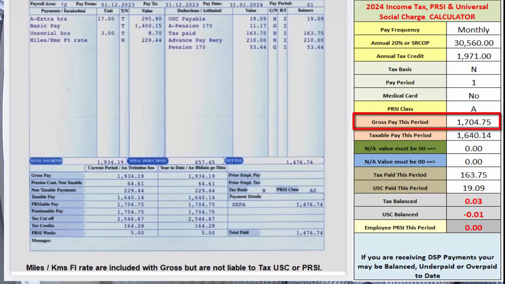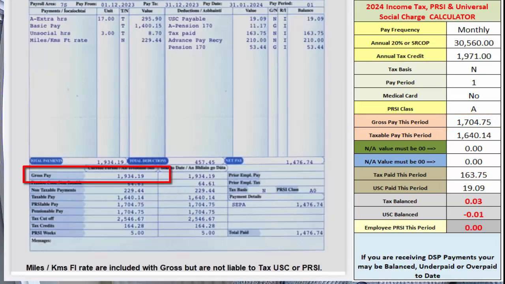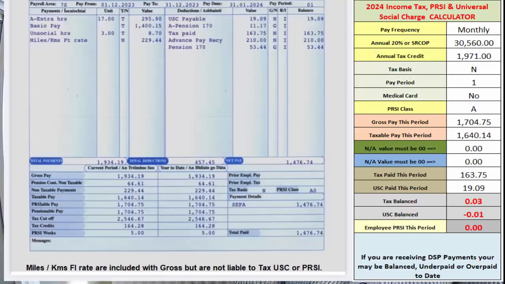Gross pay. Gross pay this period. On this period you will find it here. This may also be called total pay, which would mean pay subject to USC and PRSI before any money is deducted, USC or PRSI. If you find it difficult to find any of these, please refer to our video guide here on how to read your payslip and this will help you find what we are asking you for. If on your payslip you have an item called PRSIable or USCable pay, then use that figure in the gross pay this period box on the calculator.